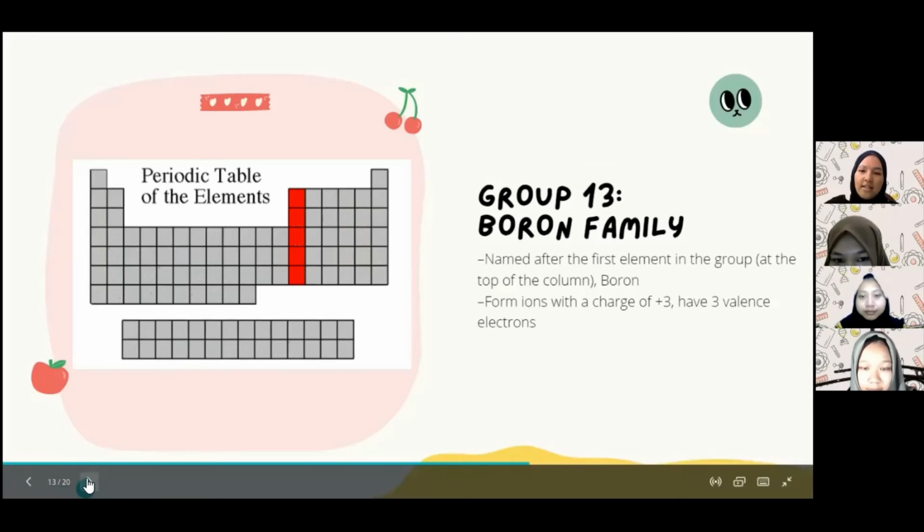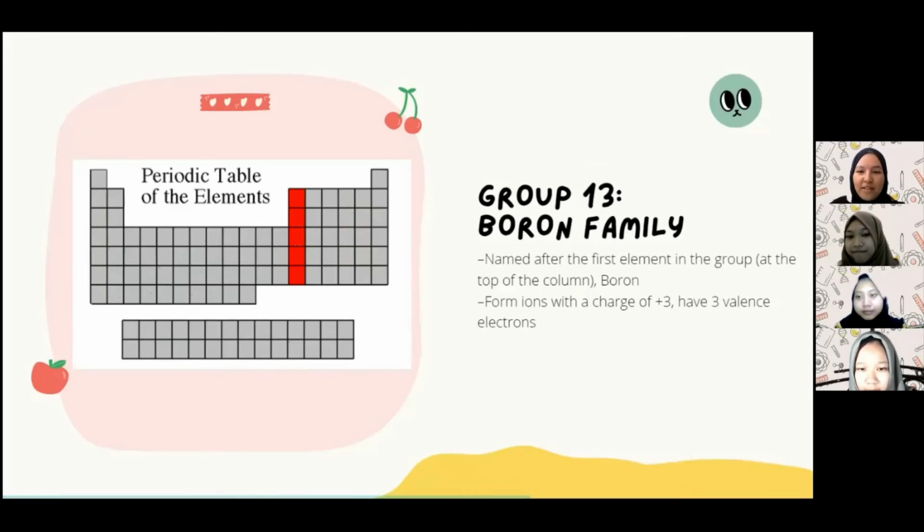Next is group 13, or the boron family, named after the first element in the group at the top of the column, boron. They form ions with a charge of +3 and have 3 valence electrons.